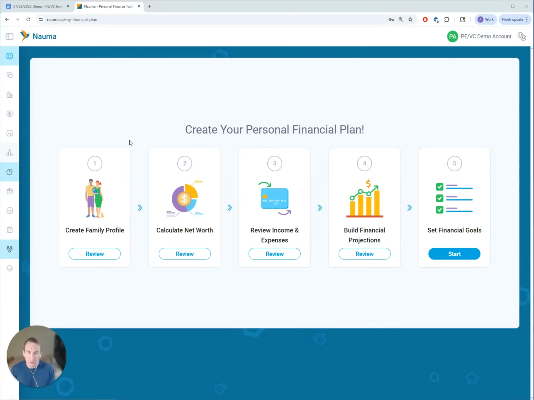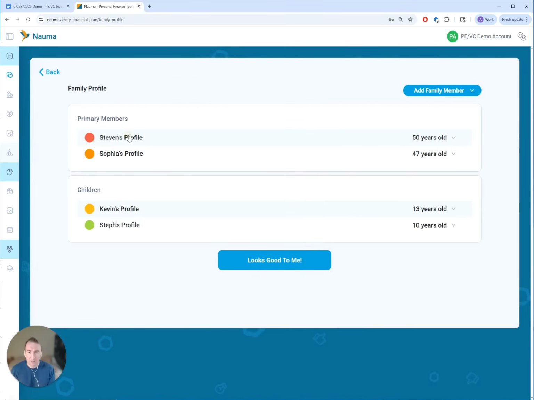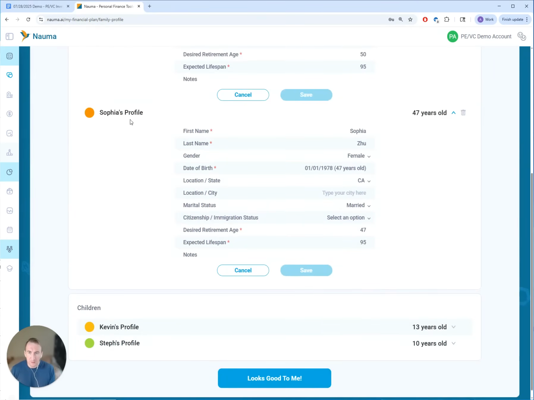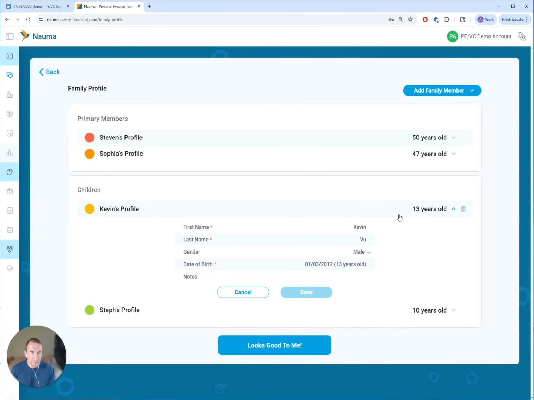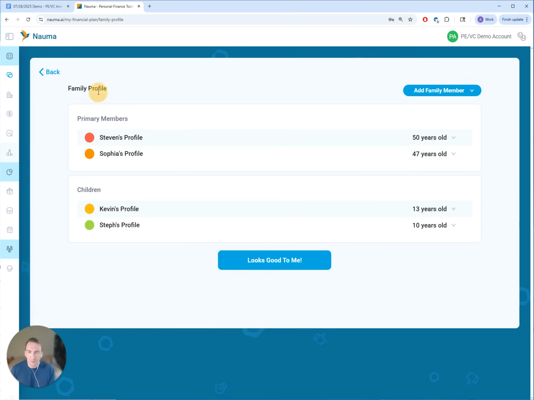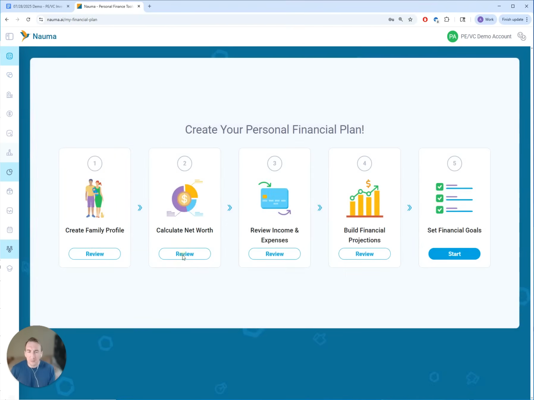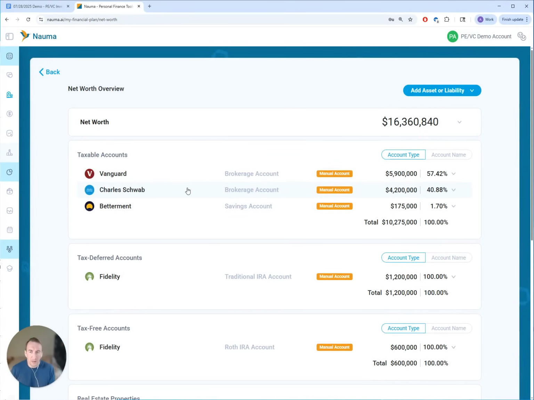All right, so this is our portal where we will work and add the private equity investments. Some information has been added, so I'm going to quickly show you what's already there. For the family profile, we entered the details of the family. They have 2 kids, Kevin, 13 years, and Steph, 10 years old. Then for the net worth, we already added their public market investments.